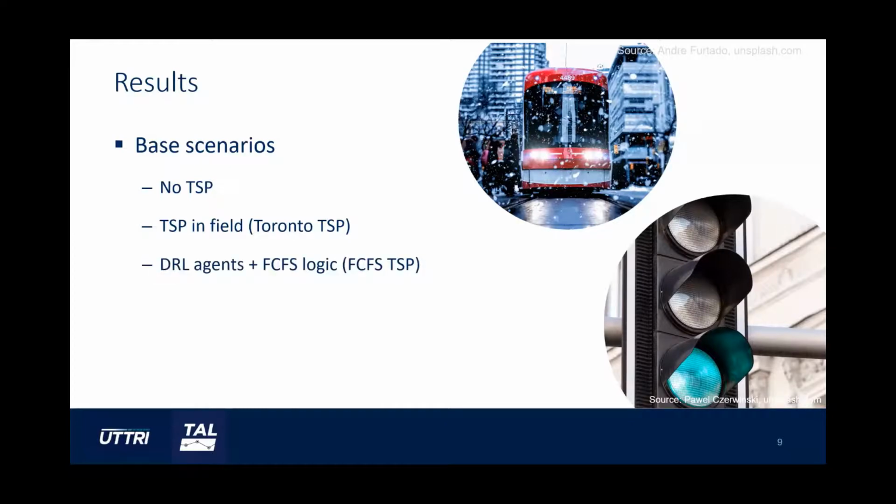And the third one is the first come, first served TSP, which also uses the background timing plan and no TSP, but with the first come, first served TSP. So this algorithm also contains 2 different reinforcement learning agents. Instead of using a coordination algorithm, it uses the first come, first served logic that provides TSP only to the bus in the direction that comes first.